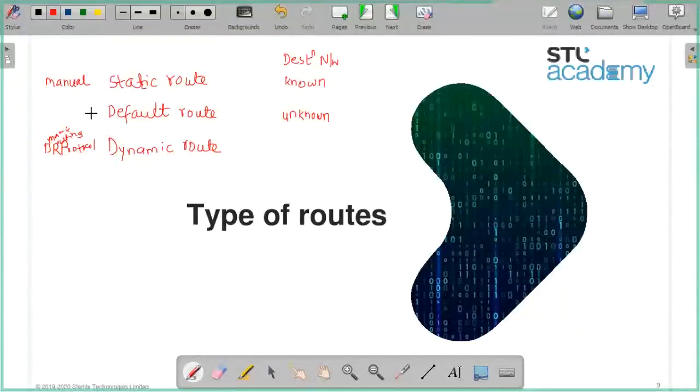Is it manual? It's also manual, 0.0.0.0/0, all zeros, any network or any destination. So what is the difference between static route and default route? Both are given manually, and for a static route, the destination network is known.